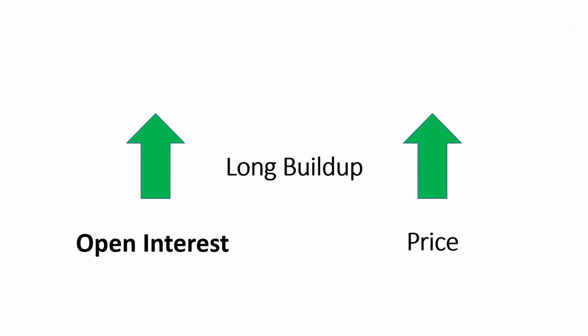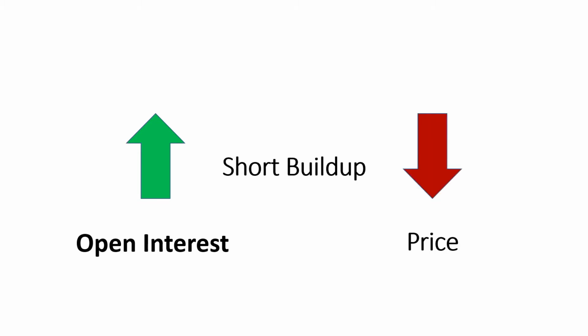First is long build up. That is when open interest is increasing. When Rajinikanth came in, many people thought things would go further up, and the price also increases. That's a pure sign of someone big accumulating. When these two signs are positive, that means big money is getting in.